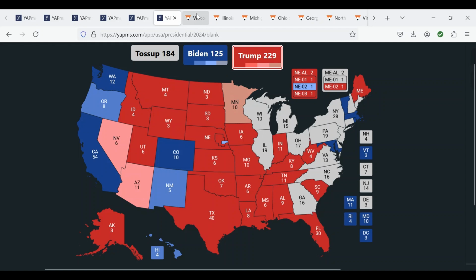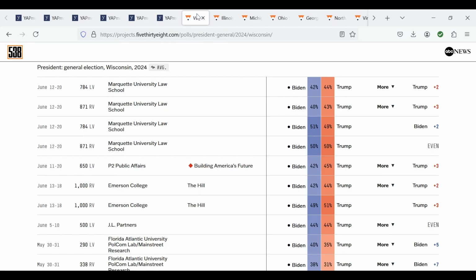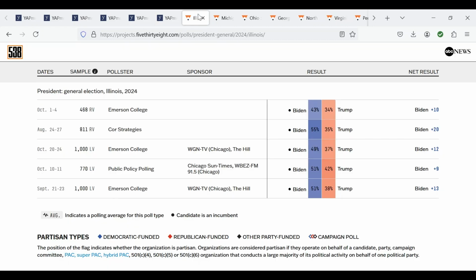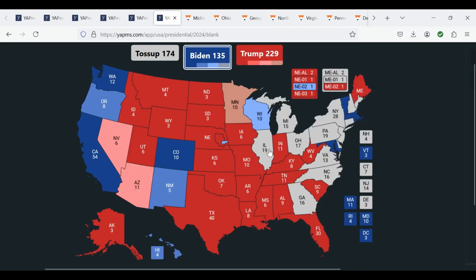Trump currently leads in Wisconsin by a half a point average. However, since Democrats overperformed here by 4 points, Wisconsin will easily become lean Biden. Biden has a 10-point lead in the most recent poll from Illinois. That will become an 11-point lead when applying the polling error, meaning that Illinois will continue to be likely Biden.